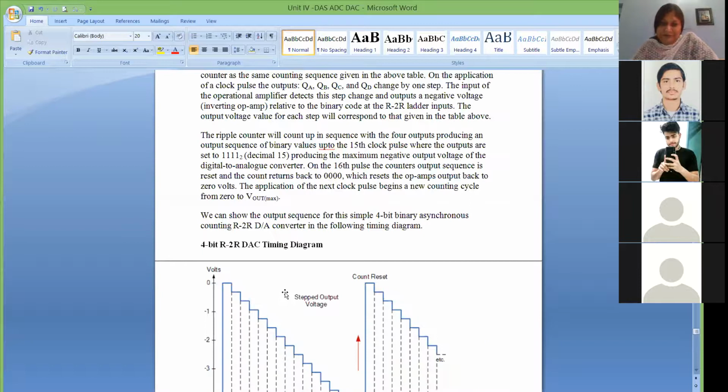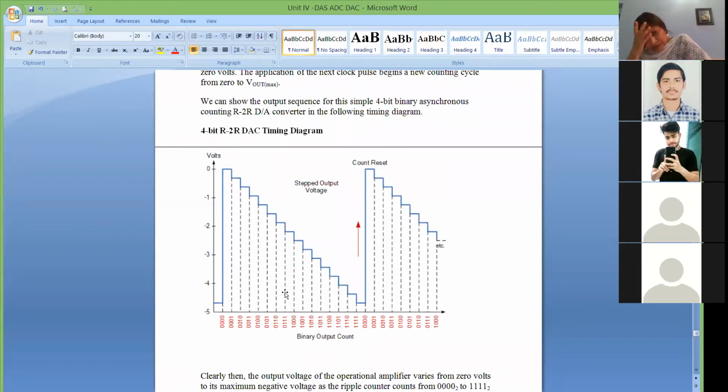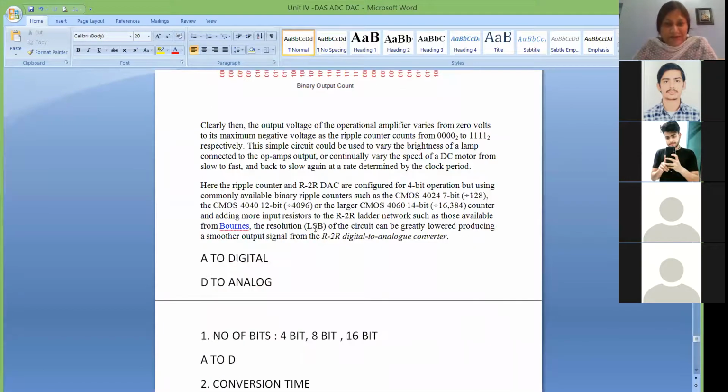That is, one is R and another is 2R. So is it clear? The principle of how digital data is converted into analog data. Next, tomorrow, we will see analog to digital converters. You can go through this weighted binary. You can refer to any of the books referred to in your syllabus. You can refer to my notes also. You can refer to any internet notes also, wherever you can understand it better.